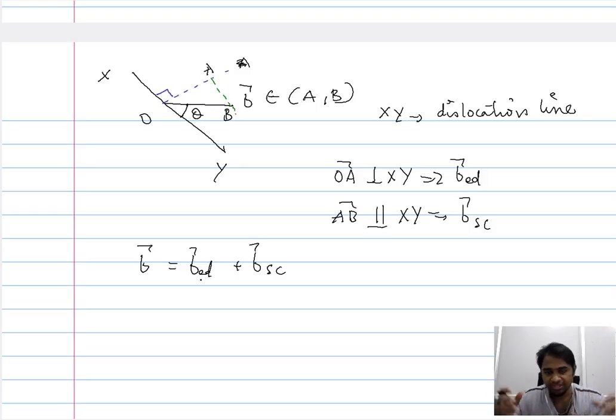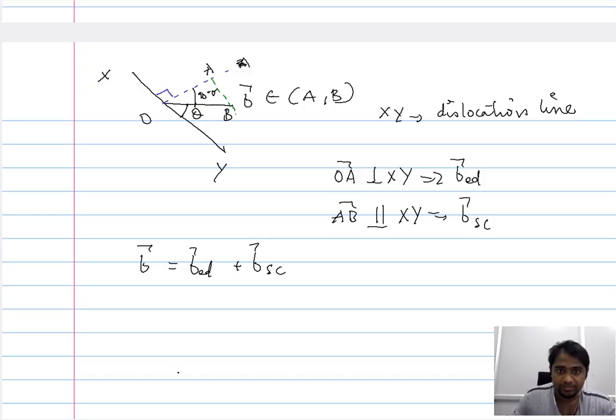Now these are just theoretical considerations. We now want to quantify how much the edge dislocation is present and how much the screw dislocation is present. Now we have theta here. This OA vector is perpendicular to XY, so this angle is 90 minus theta. Now we can project this Burgers vector, the Burgers vector for the mixed dislocation, onto the vector OA.